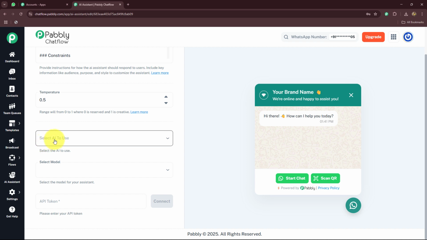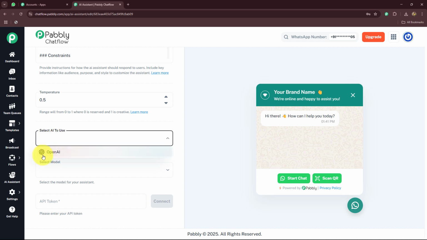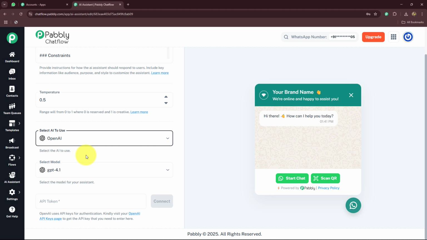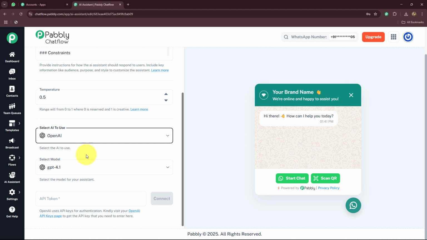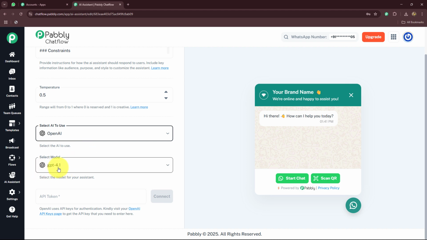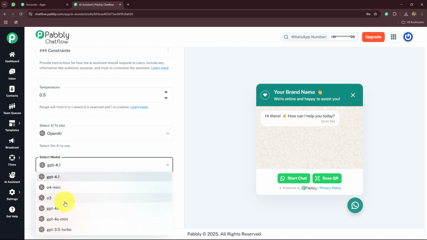Now here we have to select which AI you want to use. So currently I am going to use OpenAI, but if you want, you can also use any other AI application over here as your AI agent. Then you have to select the model by using which you want to generate your content and send the responses. We have multiple AI models over here. I'm going to select GPT-4o Mini because it is a more cost-effective model.